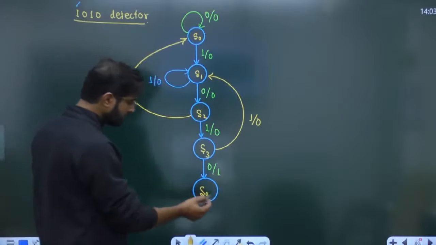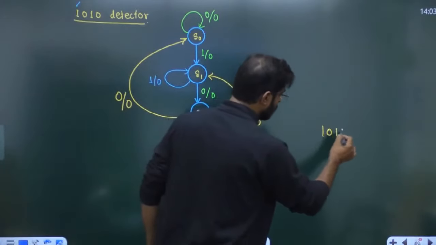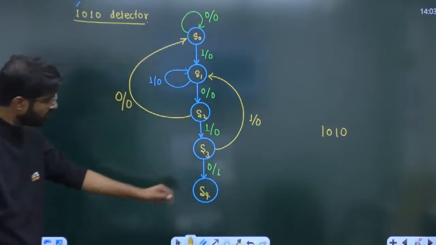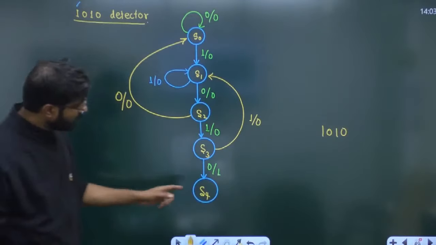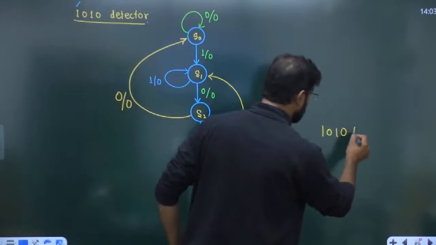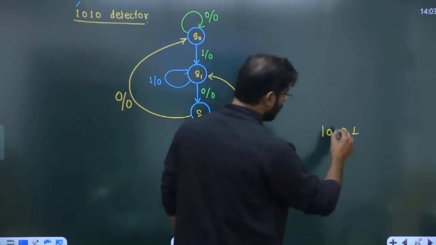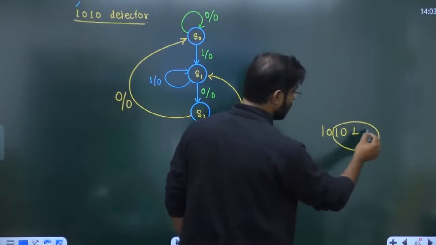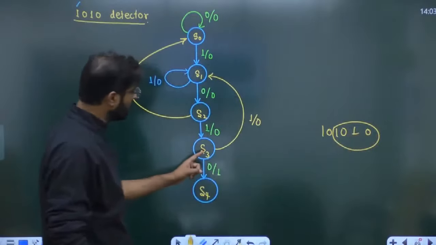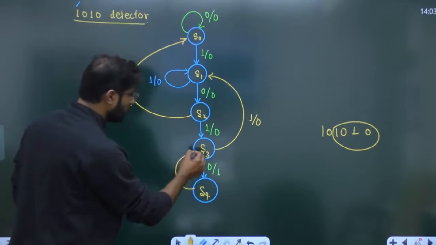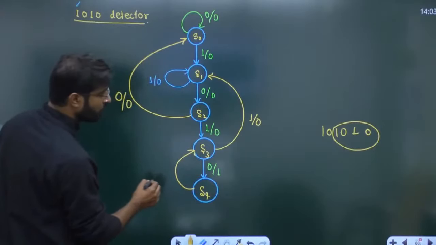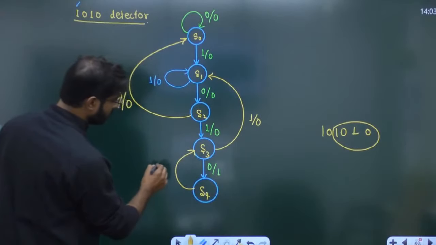Right? Okay. S4, if you are there, you will reach 1 0 1 0. Then it will reach the S4 state. Now there is a possibility that people will give you 1. Again you can feel 1 0 1 is there. Only a single 0 is basically required. So which one has 1 0 1? This one. So it will go to this state. If 0 is applied, 1 is applied.